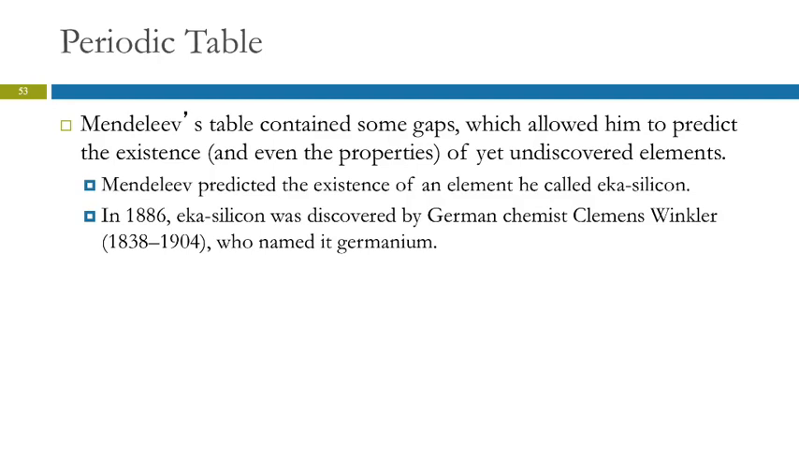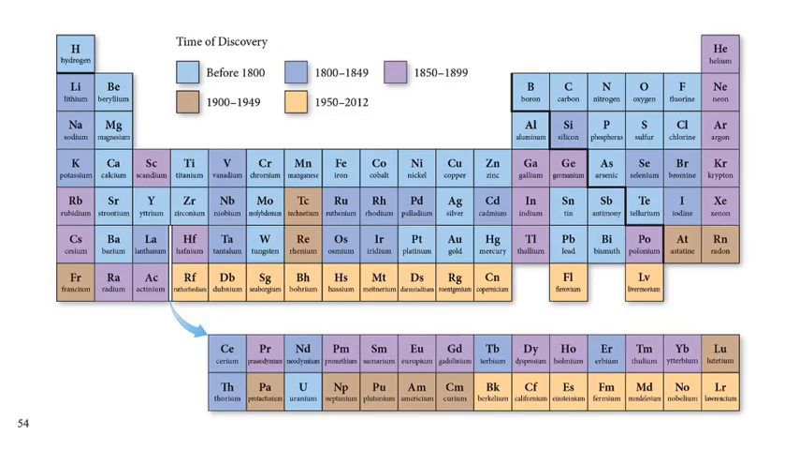A German chemist named Clemens Winkler. He named it germanium after his home country. Mendeleev also predicted some of the properties of these elements, and he was remarkably accurate.